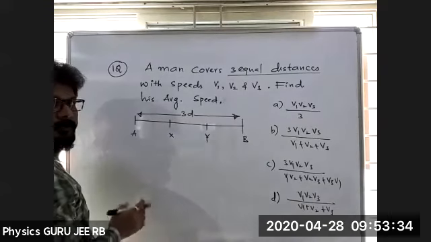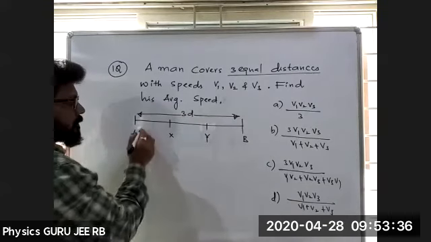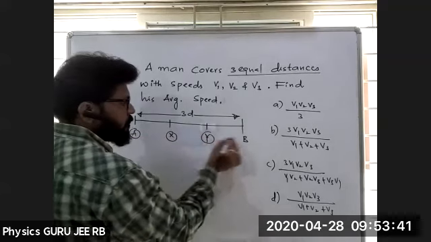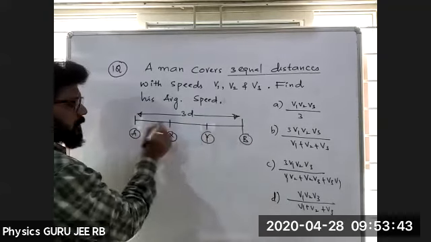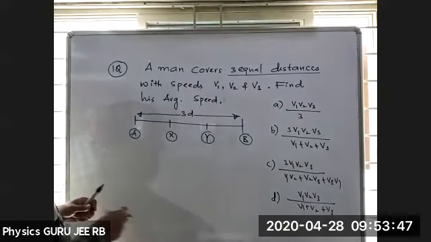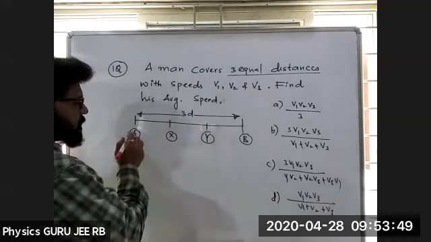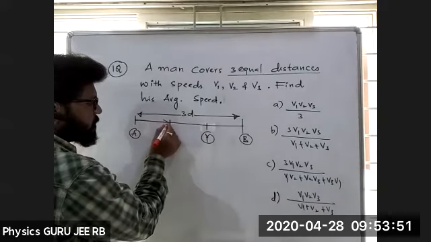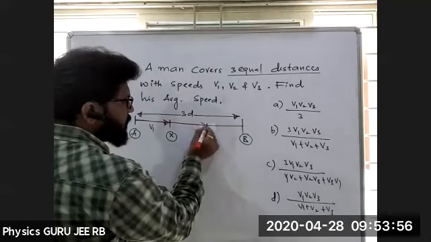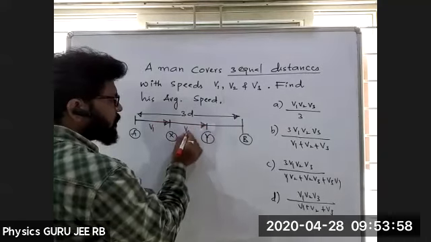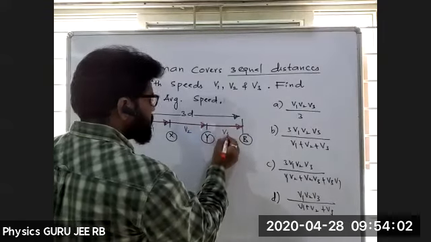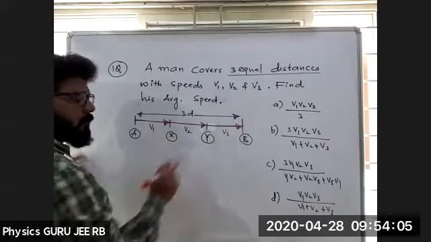Each distance is d. The distance is traveled with the speeds v1, v2, v3. So first, A to X is with speed v1, the second speed is v2, and the third speed is v3.